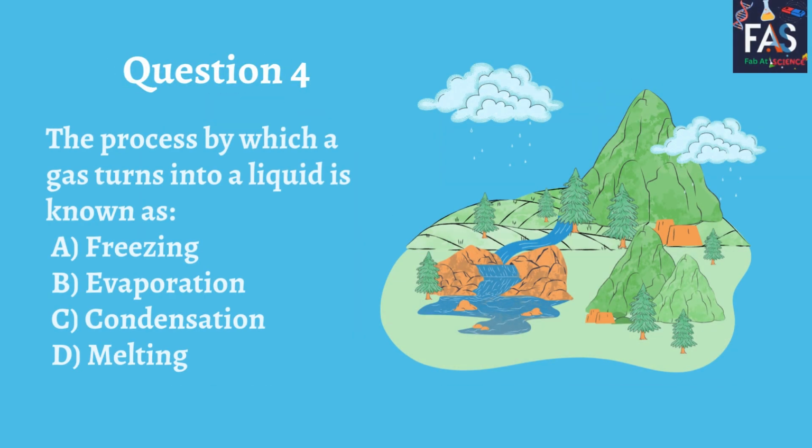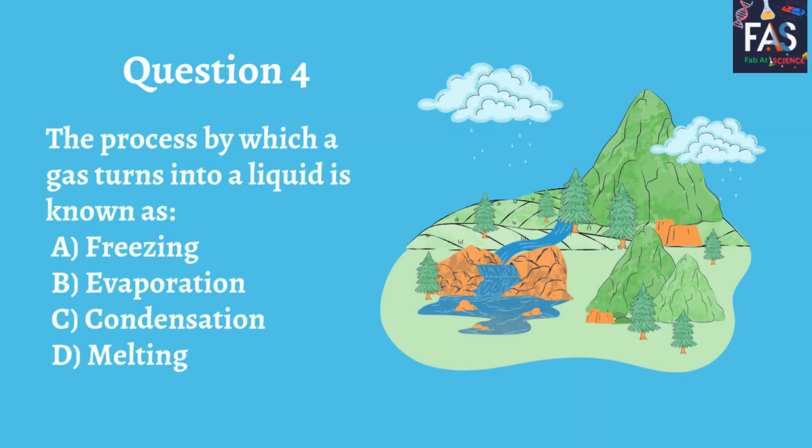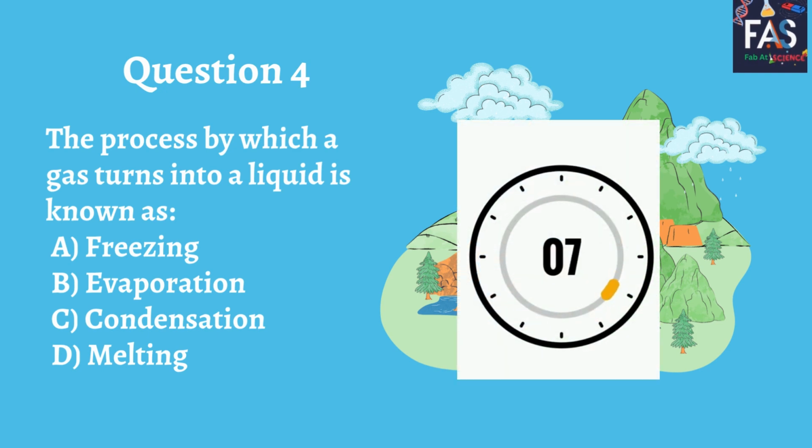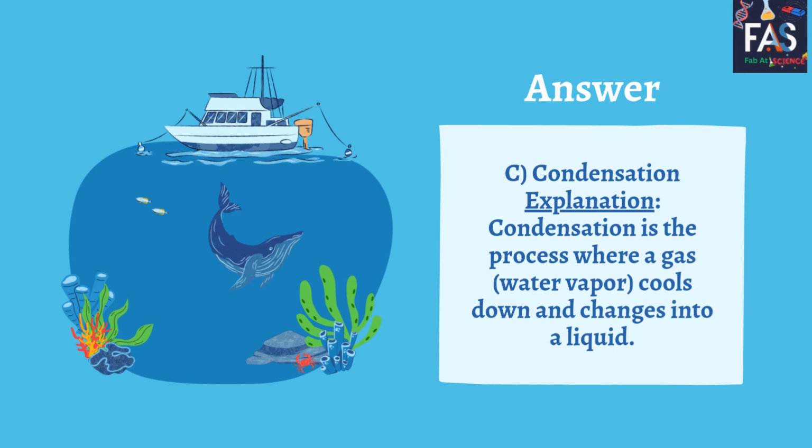Question 4. The process by which a gas turns into a liquid is known as A. Freezing. B. Evaporation. C. Condensation. D. Melting. Answer. C. Condensation. Condensation is the process where a gas cools down and changes into a liquid.